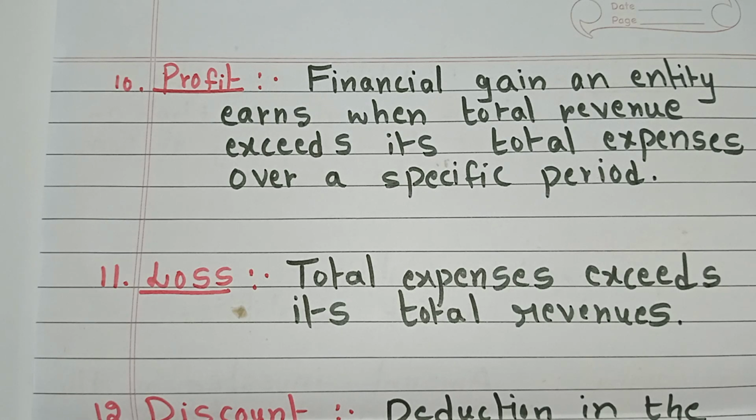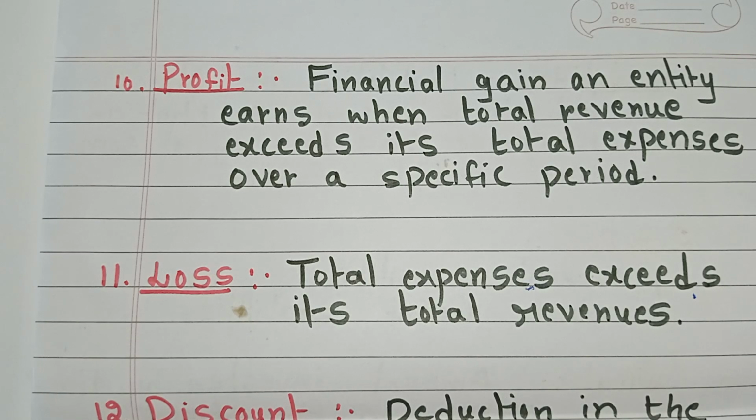Revenue means income; it is more than expenses over a specific period. And loss is when total expenses exceed total revenue.